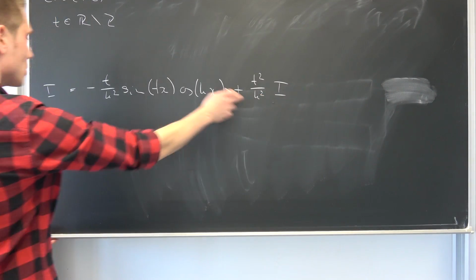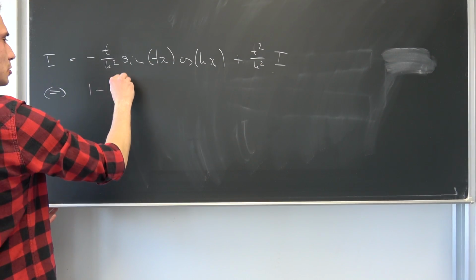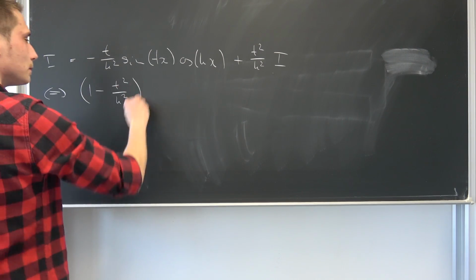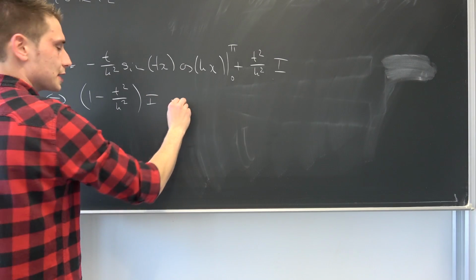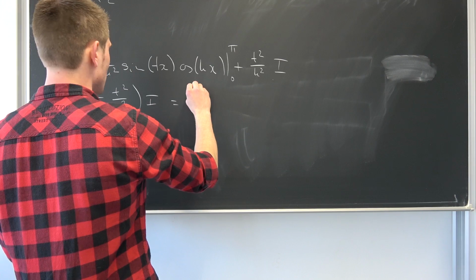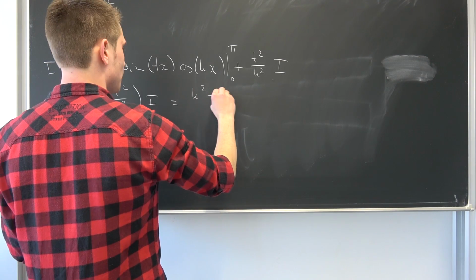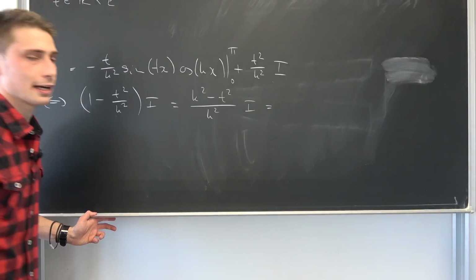Now we can subtract this on both sides. We are going to get that 1 minus t squared over k squared, oh, and this from 0 to pi, I'm terribly sorry, times I is nothing but, okay, we can expand this fraction by k squared over k squared, leaving us with k squared minus t squared over k squared times I being nothing but.